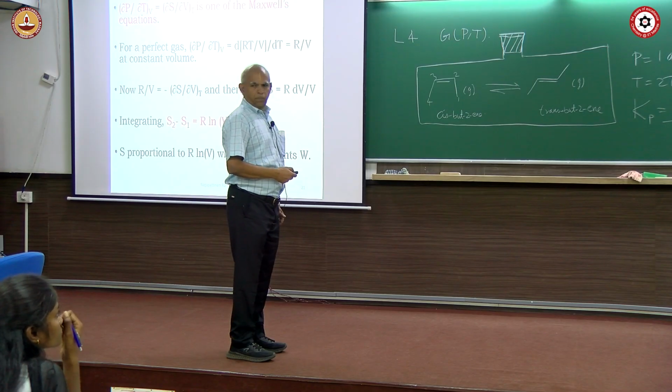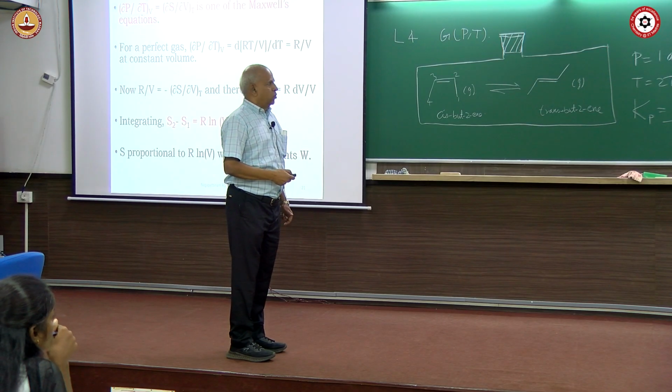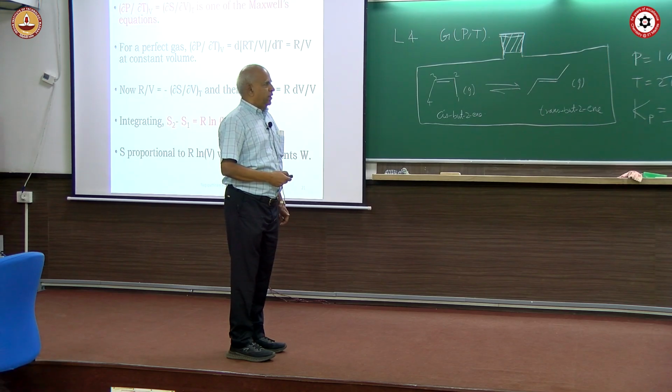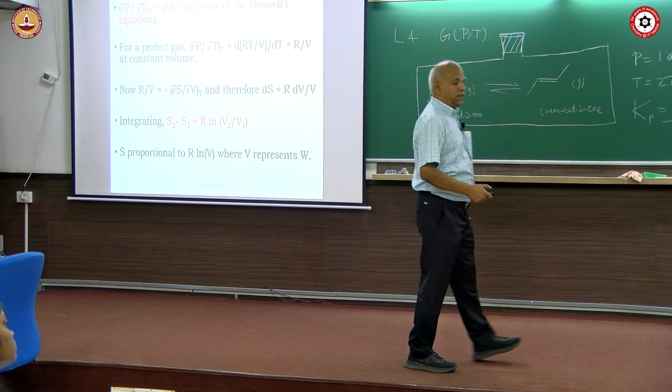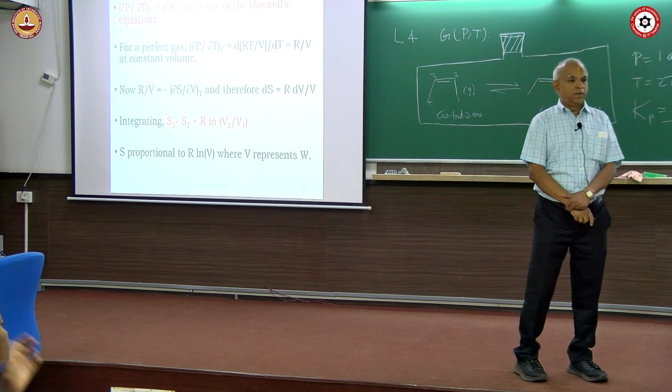For a perfect gas pV equal to nRT, so ∂p/∂T is nothing but R by V. Now, R by V equal to the other one, ∂S/∂V. So, here we started from this side, applied p equal to RT by V, and the other side still remains. So, we get R by V equal to ∂S/∂V at constant T. So, what is dS? R dV by V, and what does that lead you to? ΔS equal to R ln V2 by V1. Boltzmann proposed this without invoking thermodynamics.